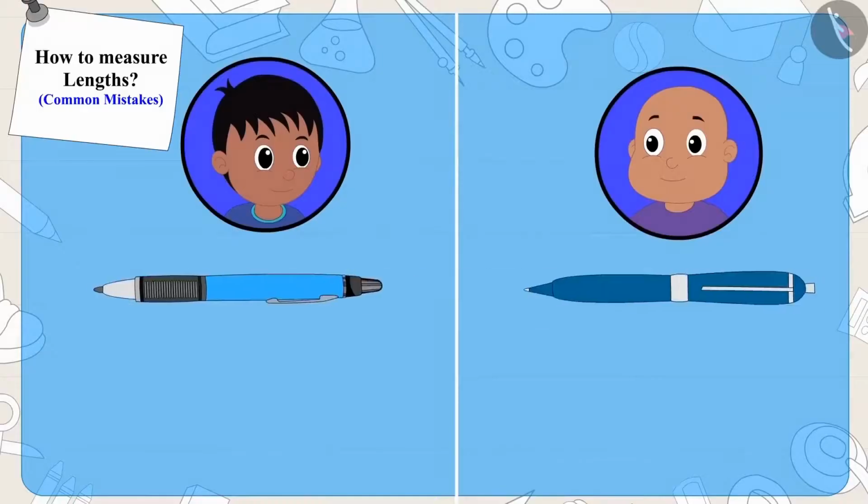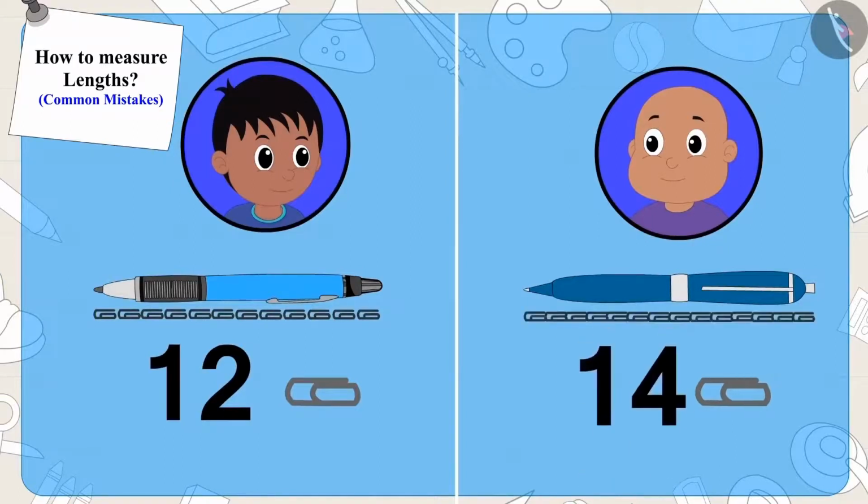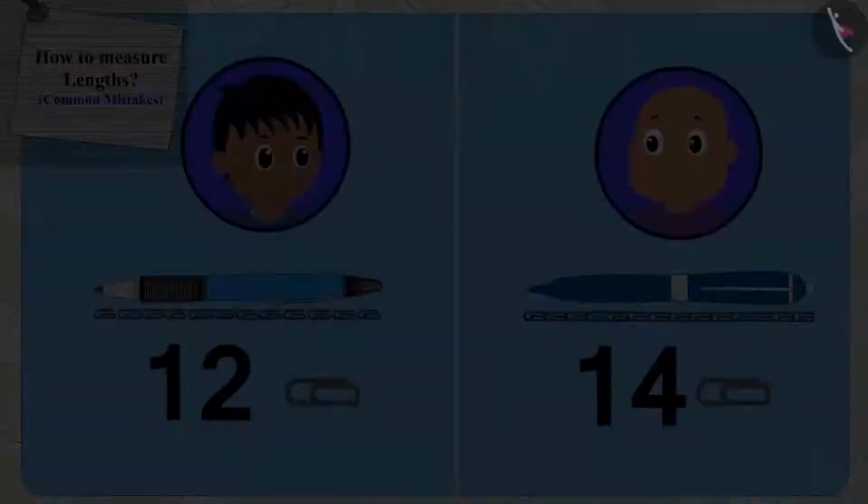Both of them took similar paper clips and measured their pens. Raju said his pen was 12 clips long and Bablu said his pen was 14 clips long.